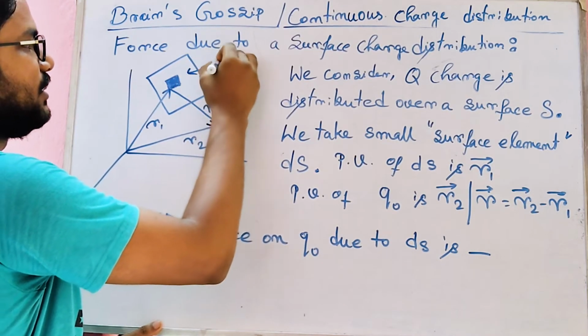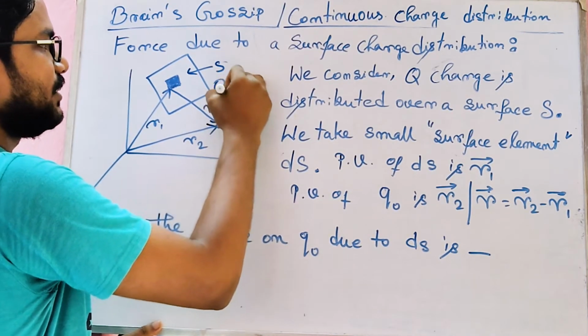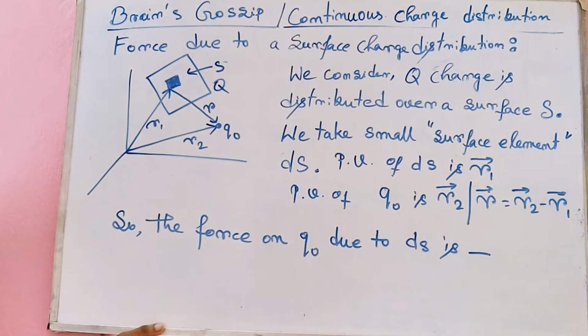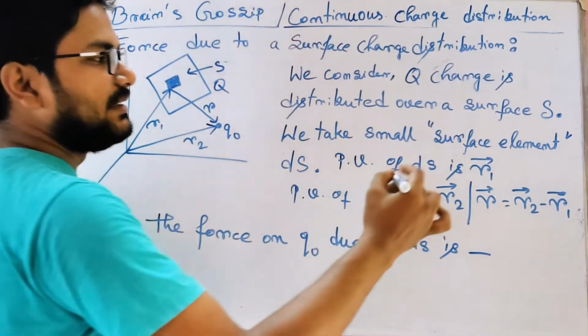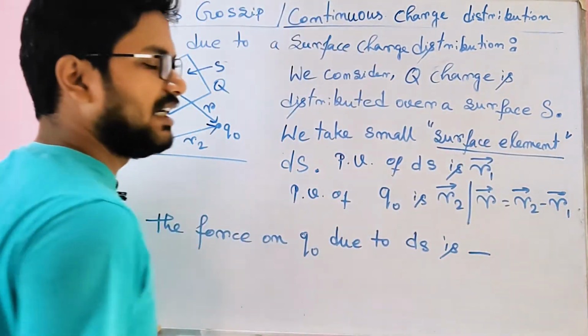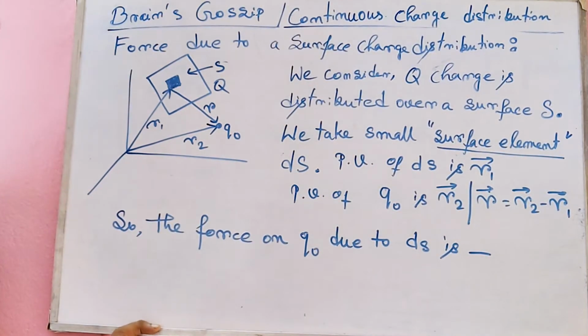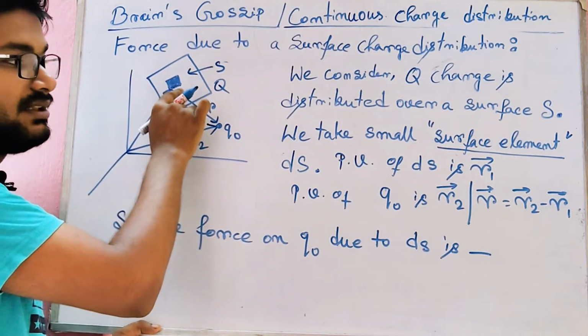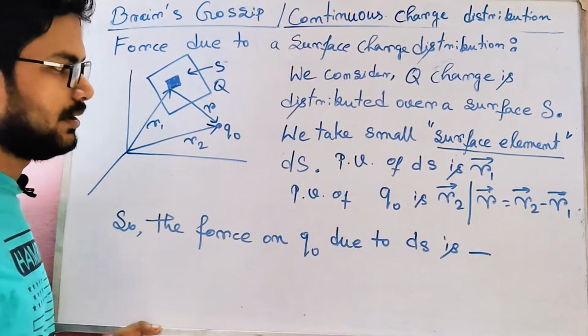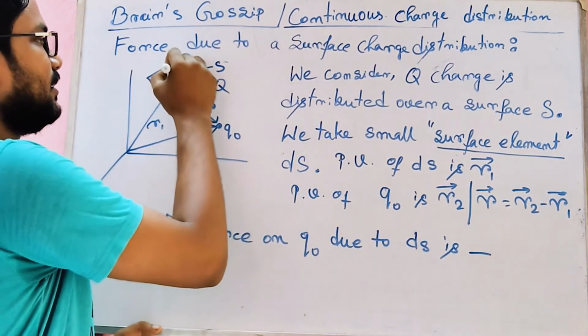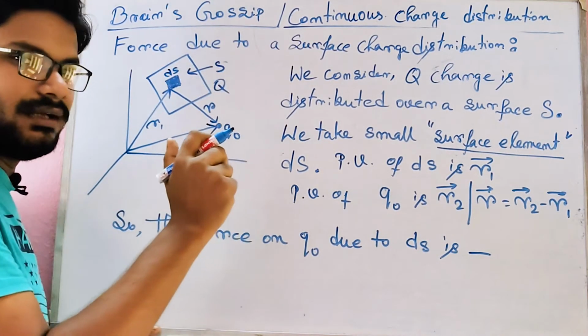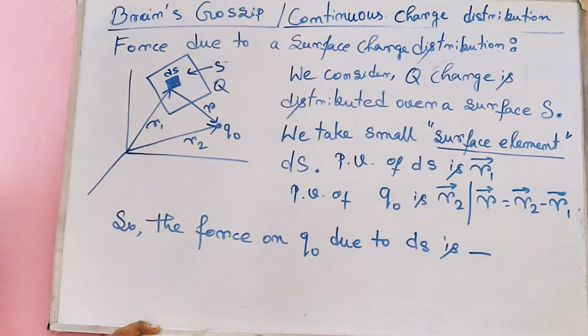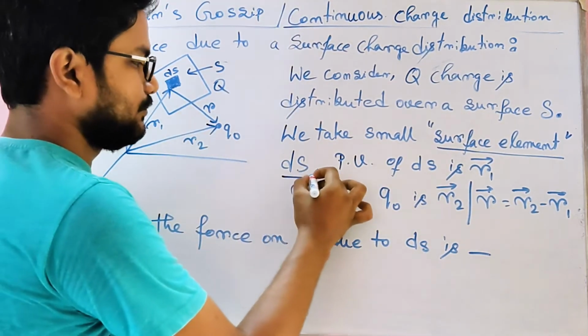So the surface is S and the charge on this surface is Q. Total charge is Q. Now we take a small surface element. Now what is surface element? A very small, tiny portion on the surface that is represented by this. This is the surface element. It's a rectangular shape and we call this ds.